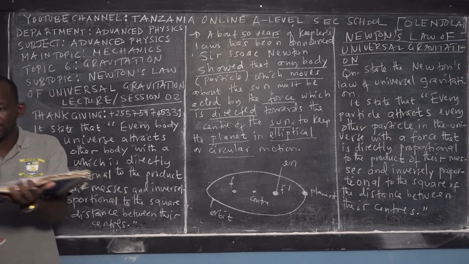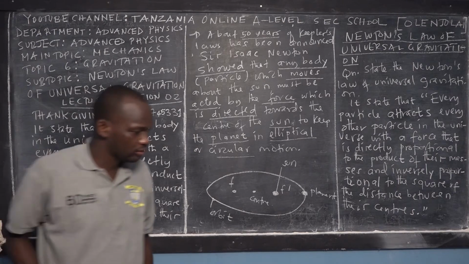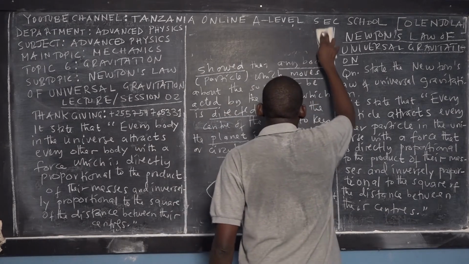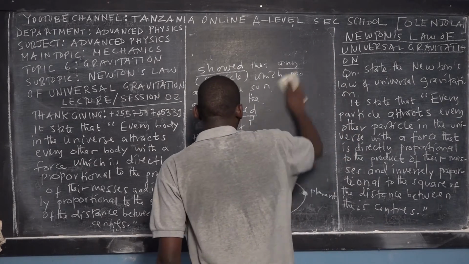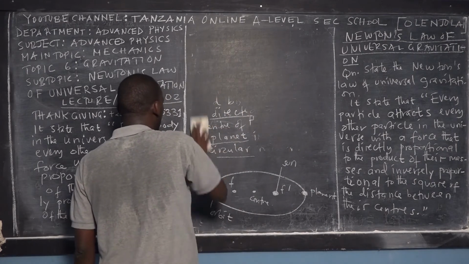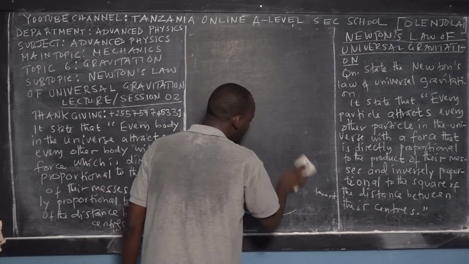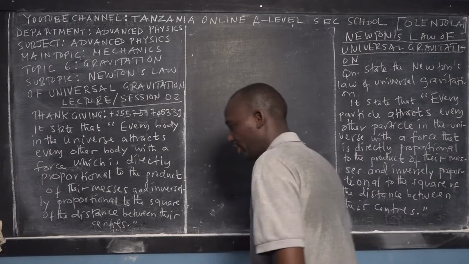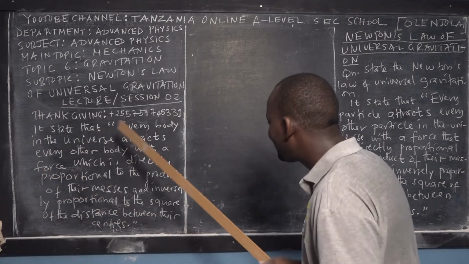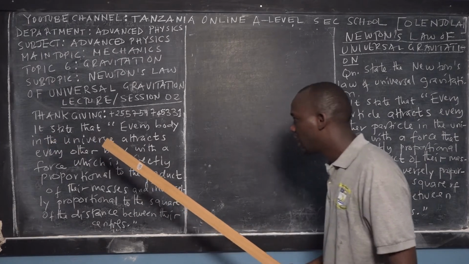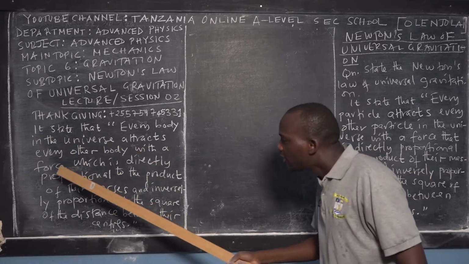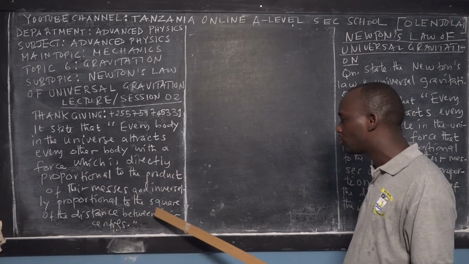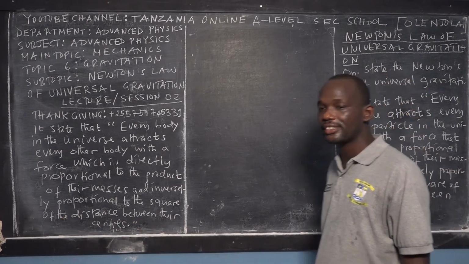So this sentence does not have too much difference from the first one, but I want you to be aware in case in some of the references you find they are using different sentences. Don't get confused. You have to know the keywords in stating a law. So it is stated that everybody in the universe attracts every other body with a force which is directly proportional to the product of their masses and inversely proportional to the square of the distance between their centers.